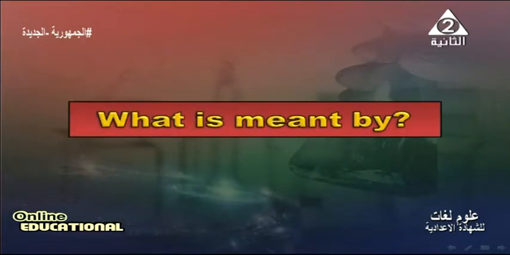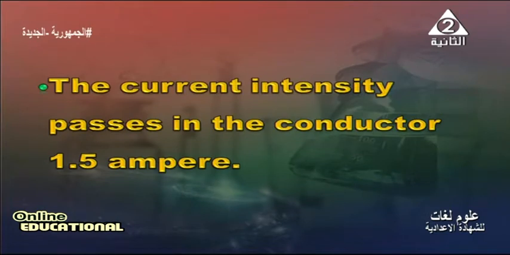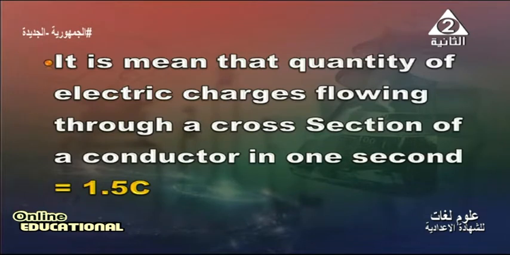Another question in our general revision today: what is meant by the current intensity passing in the conductor being 1.5 ampere? In this question, we will define current intensity. It means that the quantity of electric charge flowing through a cross section of a conductor in 1 second equals 1.5 coulomb.